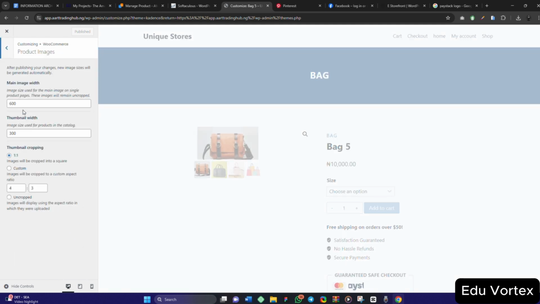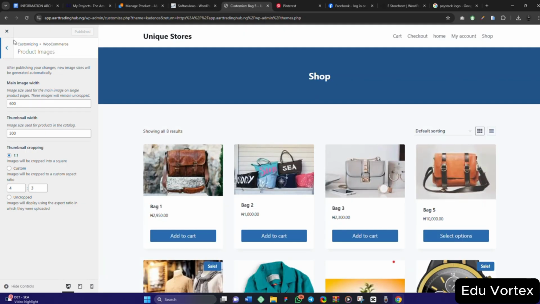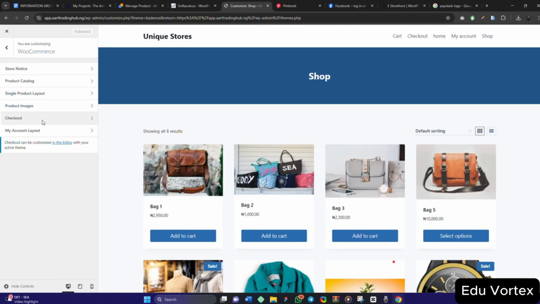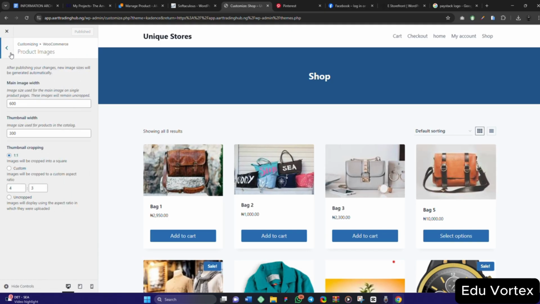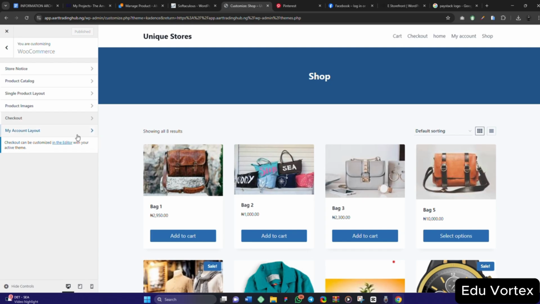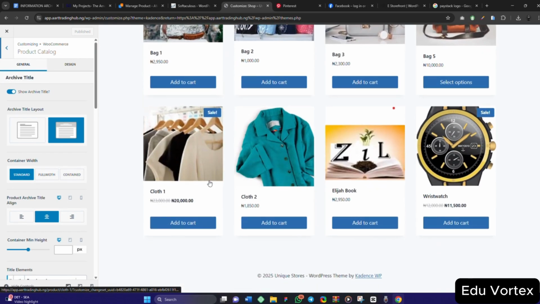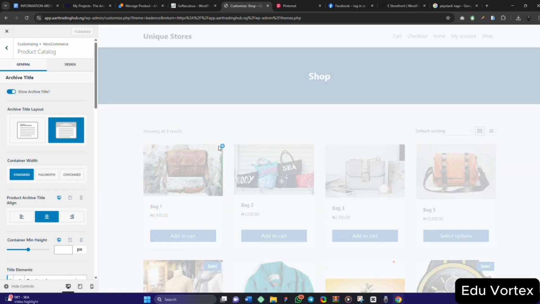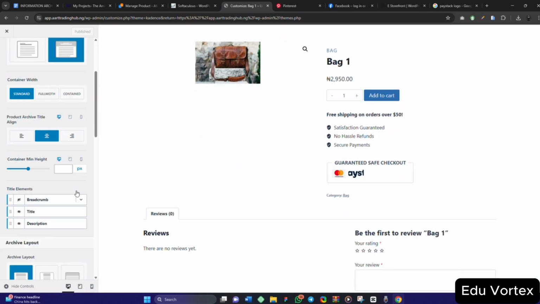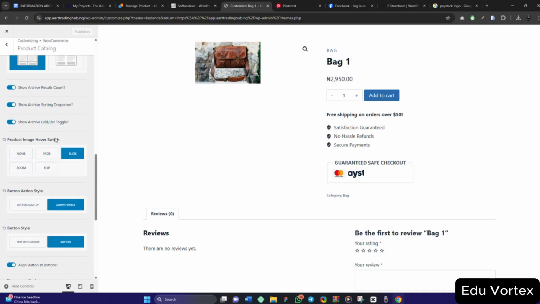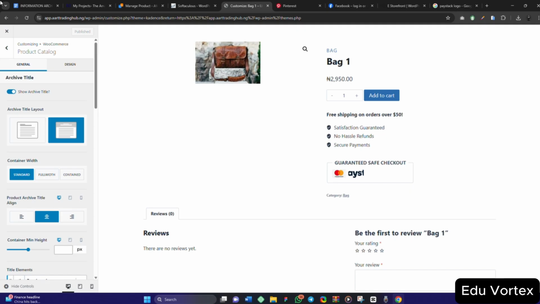So let's move to the product image. Yes, the way it is showing, it is already okay like this. If you move to the checkout, it doesn't really need a lot of stuff to do. You don't have a lot of stuff to do in this checkout. So product catalog, we have done that. Product single, we have done that. This product catalog, we can still explore again. If you click here, it is going to bring you to this. Then you can edit to your taste. So we are done editing our store and how it looks.